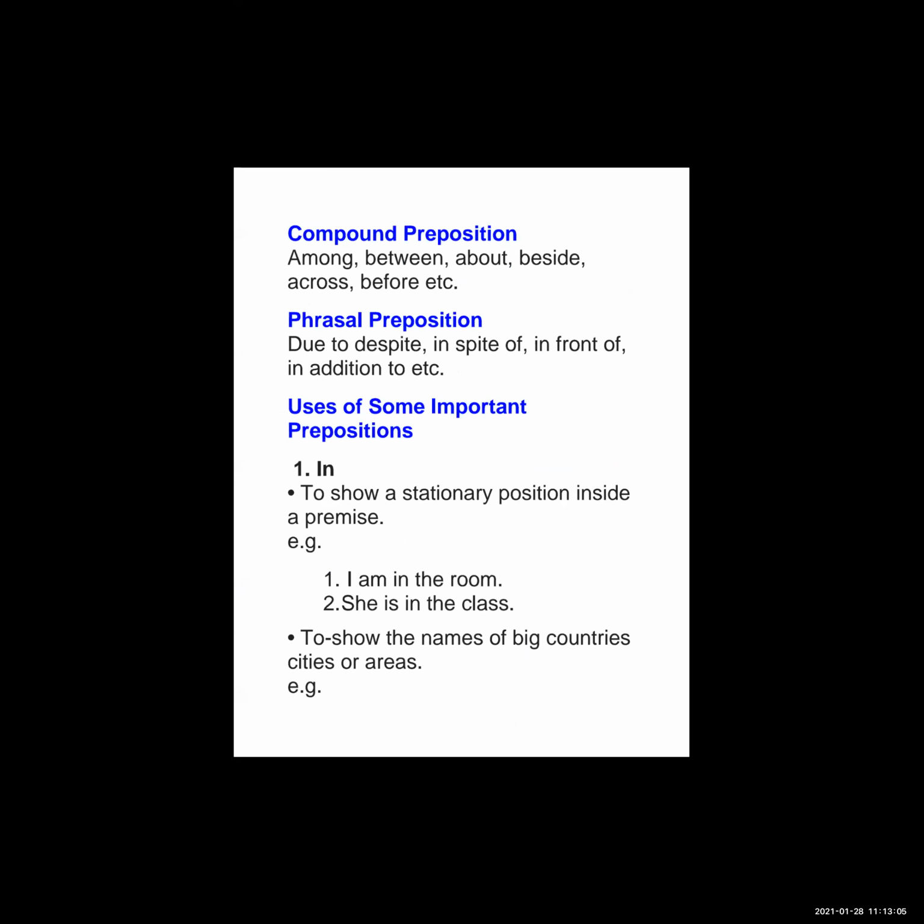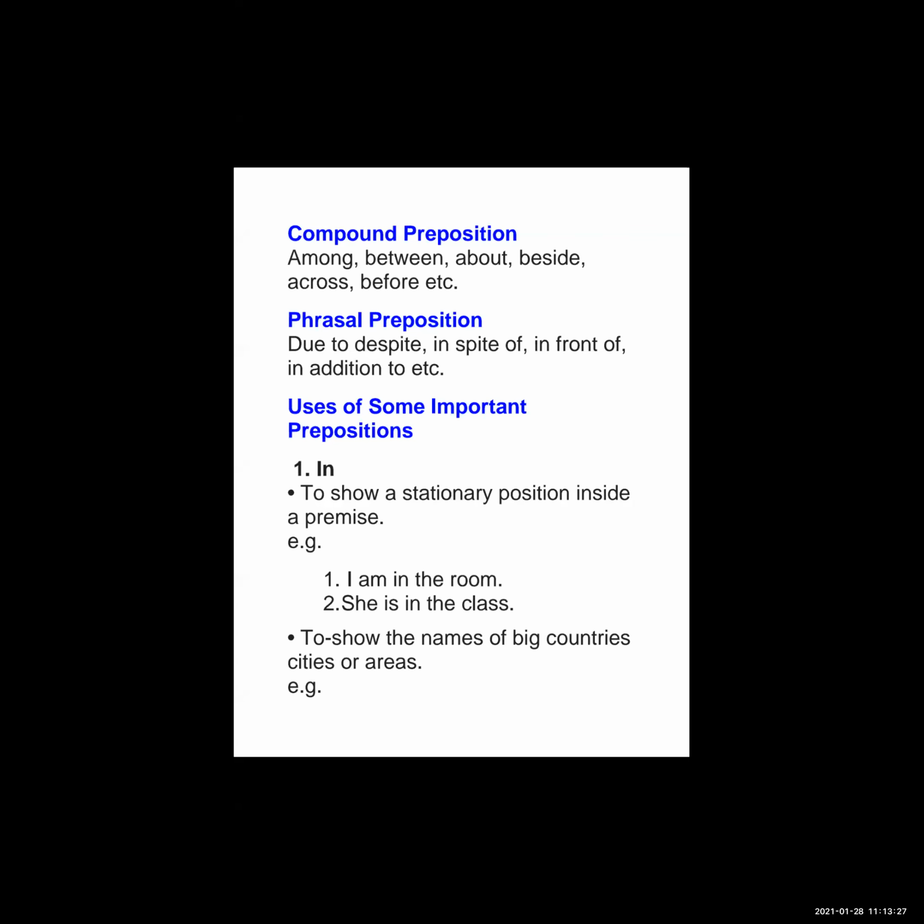Now uses of some important prepositions. First one is in. What is the use of in? To show a stationary position inside a premise, or it is used with some part of the day, month, seasons, and year.